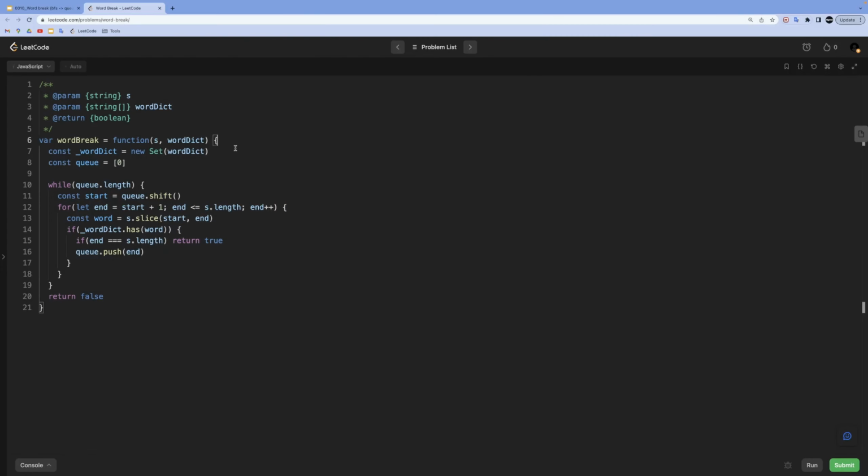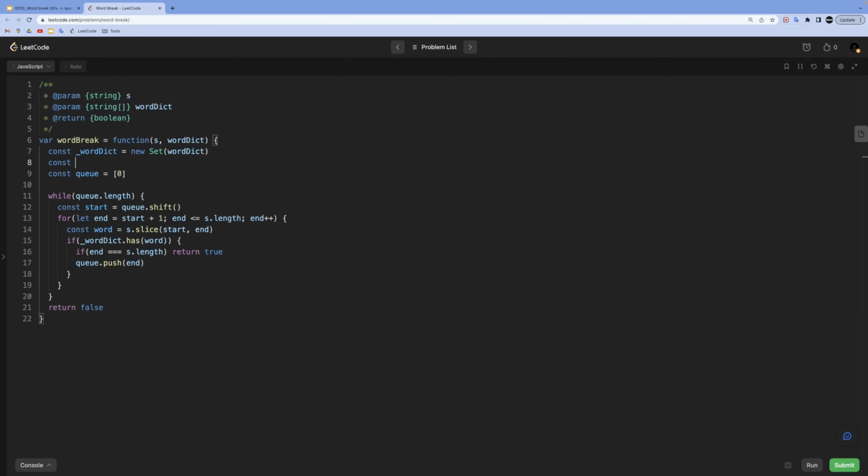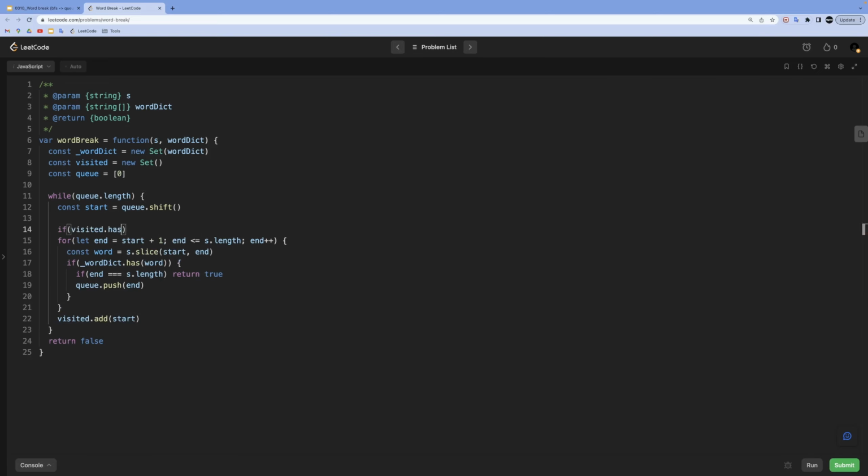Now, what we need to do is create a visited set, like const visited equal to new Set, which at the end of each loop, we will push our starting point to it. Like this is our for loop. At the end of each for loop, we will do visited add start like that. But the actual rule, in order to prevent flooding our queue, is to check for the starting index up front. So we will do if not visited has start, with the exclamation mark, indicating that if it doesn't have that, let's do all of this logic inside.